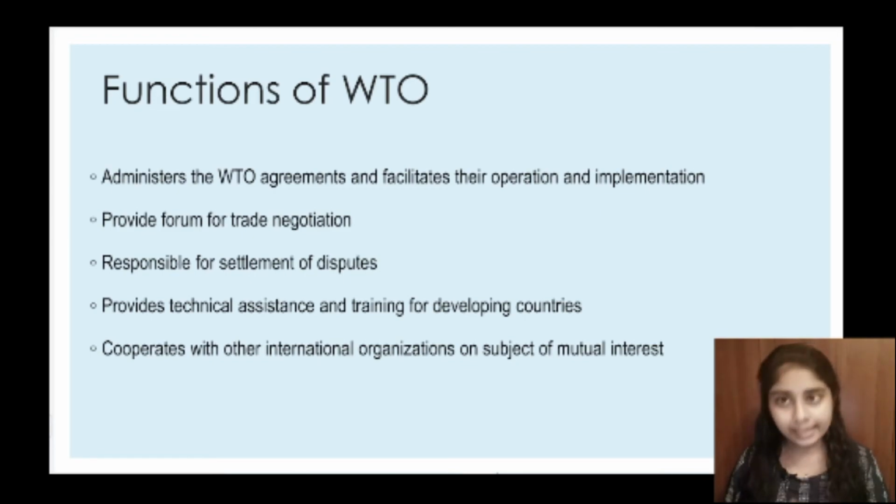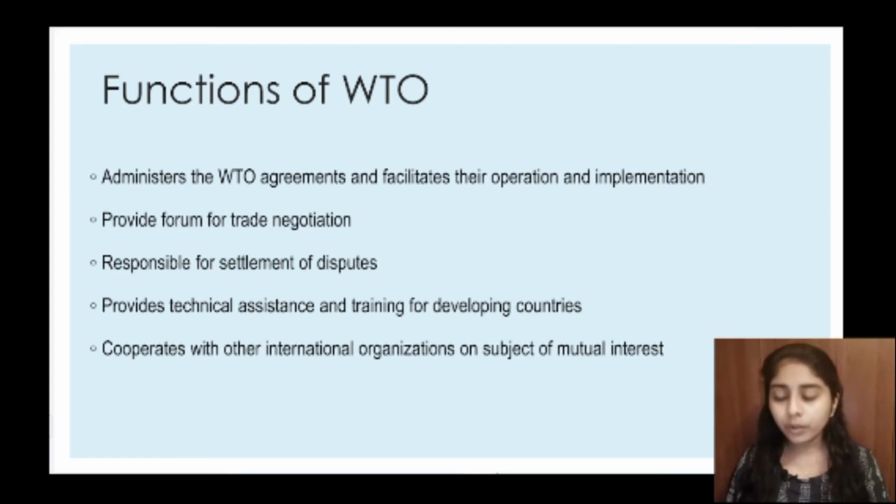Okay, the second function is to provide a forum for trade negotiation. That is, some countries will be keeping some trade barriers which will be affecting world trade. So WTO acts as a forum and helps the nations to negotiate trade agreements, that is, to lower the barriers. The third one is that it is responsible for settlement of disputes. If there are any issues regarding trade between countries, then WTO acts as a dispute settlement body.